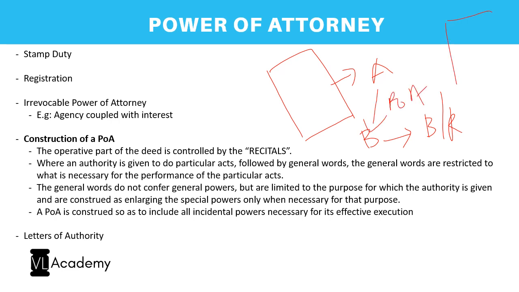So in one single document, that is the sale deed, B is the person who represented A as seller, that is vendor, and who represented B as vendee. So it is a sale deed where both the seller and the buyer is the same person, but acting in two different capacities.